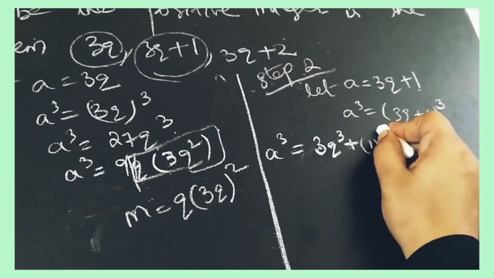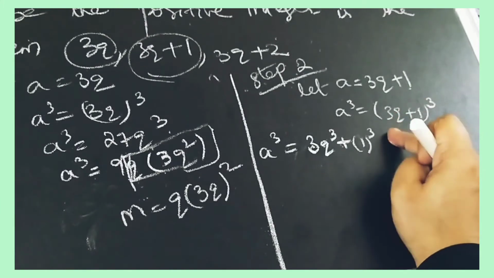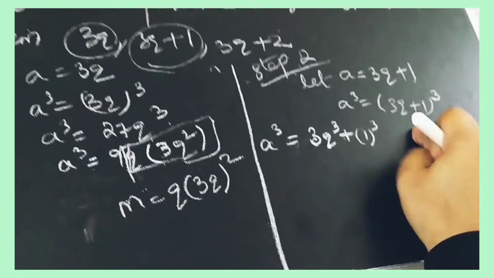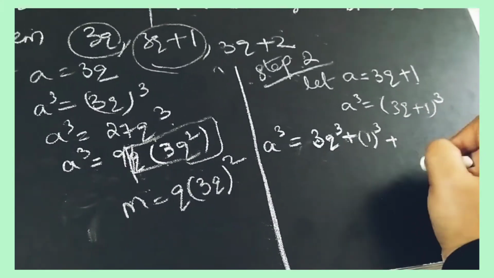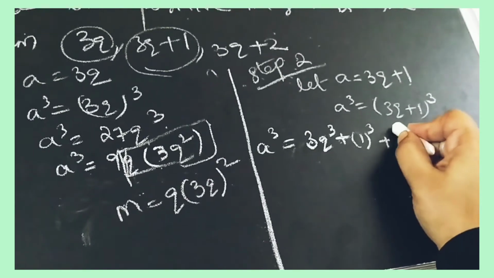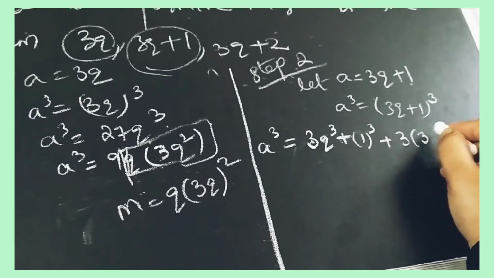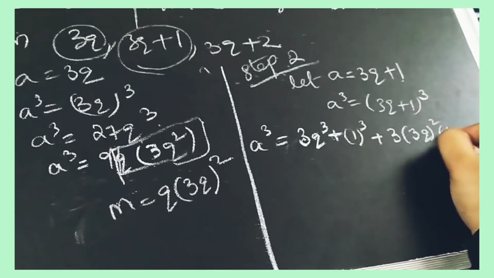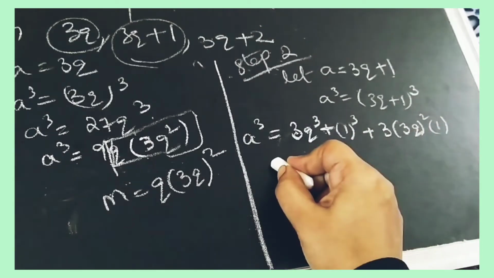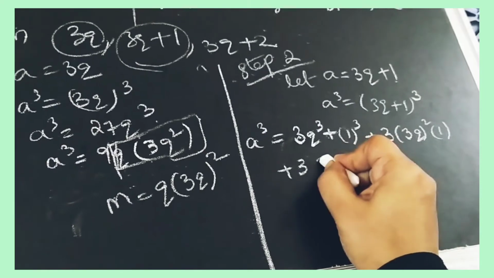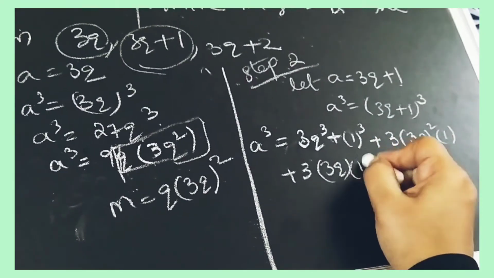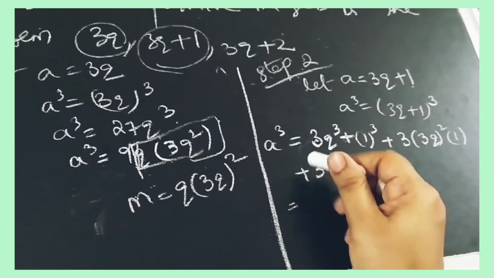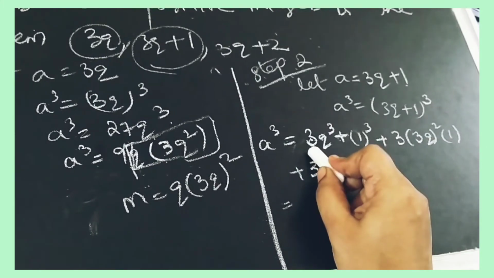Plus 3a square b, plus 3ab square. Now it is 3 3s are 9, 9 3s are 27.